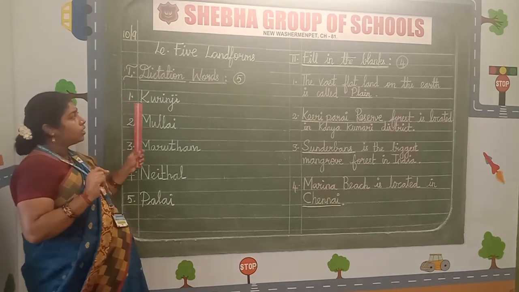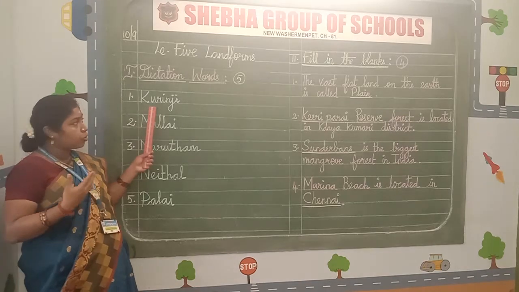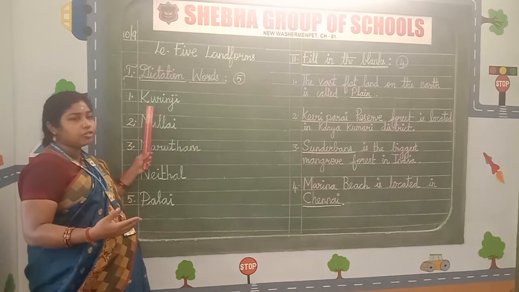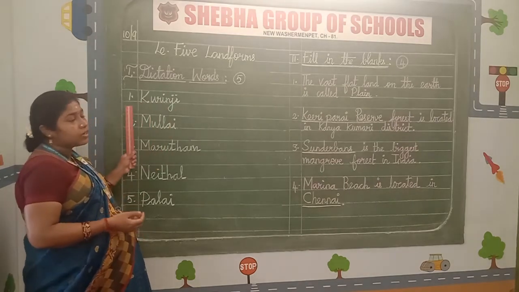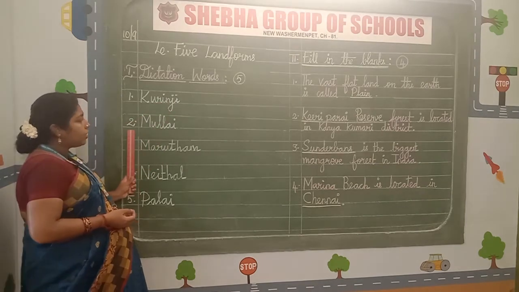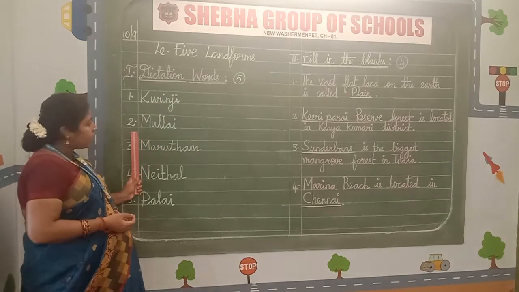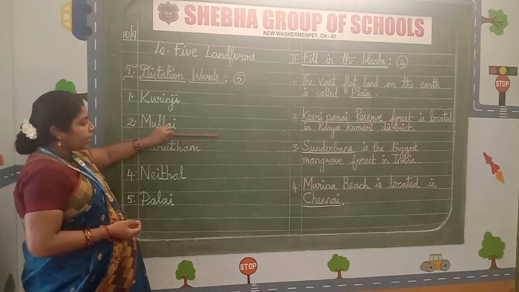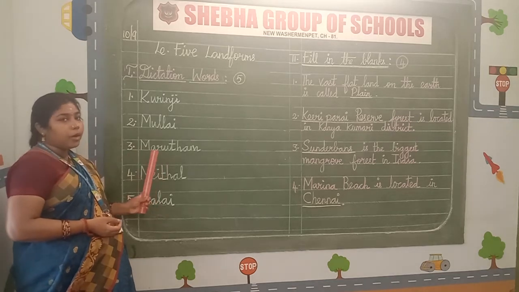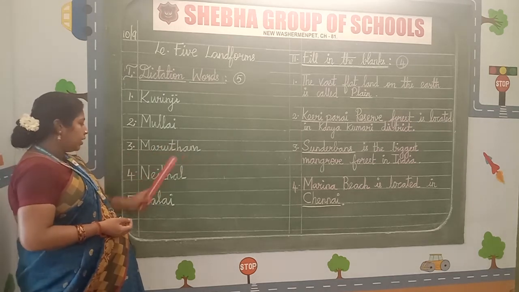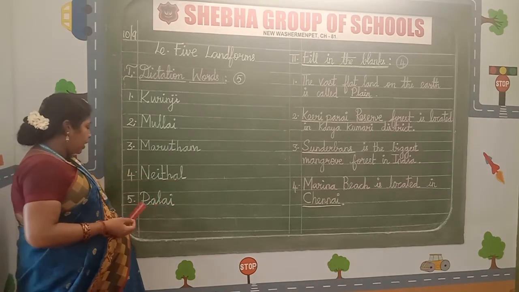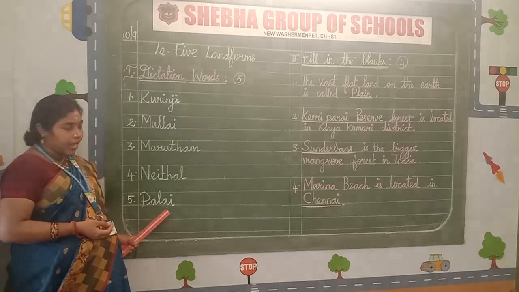Leave one line. Start writing the serial number in the margin, starting from 1. I am going to pronounce the words; come on, children, pronounce along with me. Kurunji, the first word. Leave one line. Second word, mullai. Again leave one line. Third one, marudam. Leave a line. Fourth one, neidal. Leave a line. And the fifth word, palai.